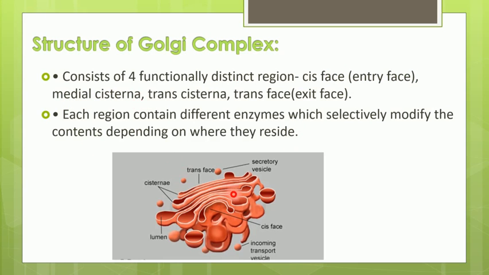Then this region is called the trans cisterna, and finally the opposite end is the trans phase or exit phase. In these four different regions you will have different enzymes which will carry out different reactions to modify the contents it receives.